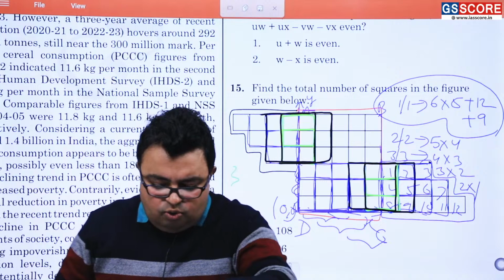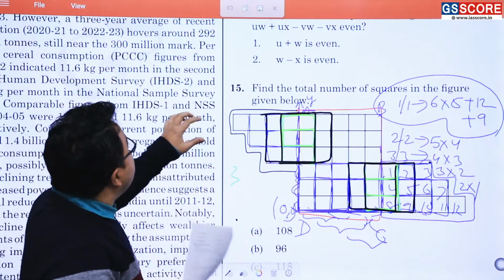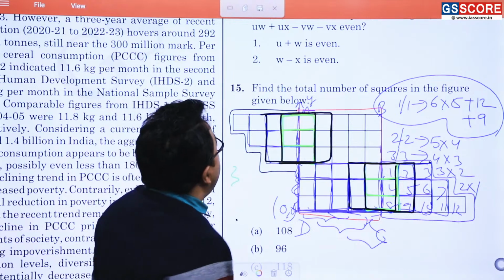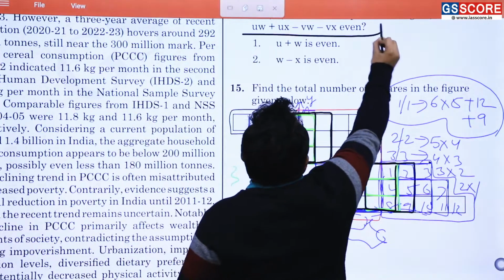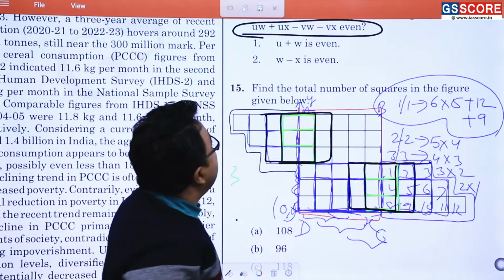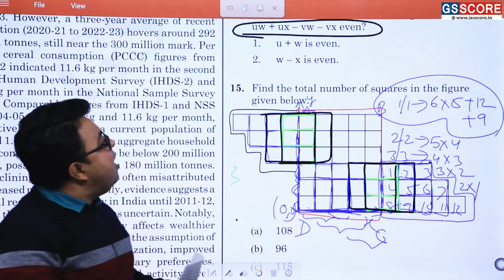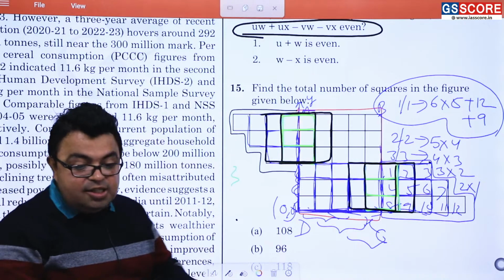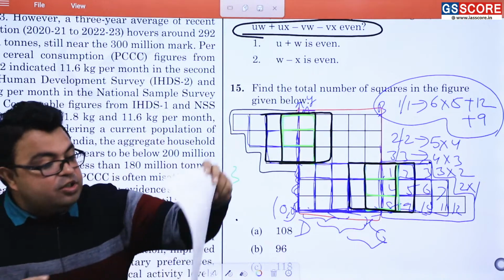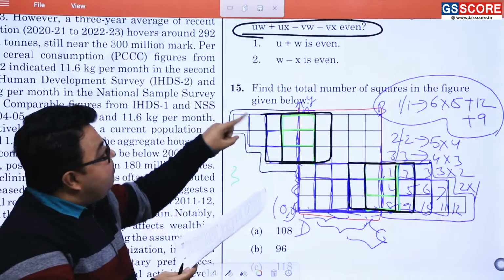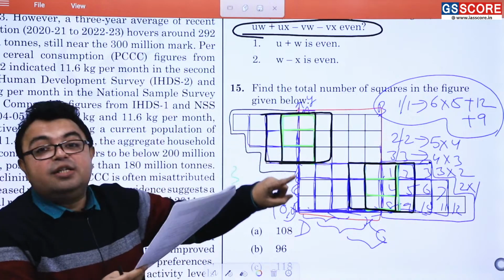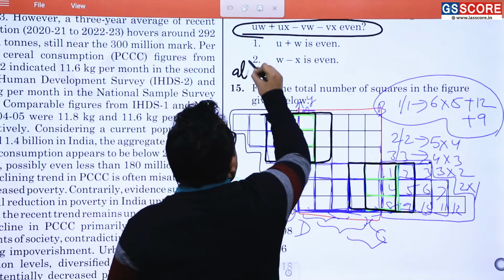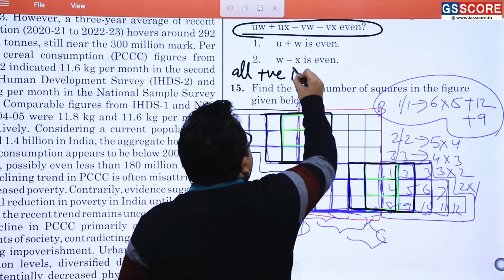Okay. Now we are going to the other part, and what is that? That is this question. It is given that UW plus UX minus VW minus VX is even. It is being asked, and what the question is all about, that U, V, W and X are all positive integers. All are positive integers.